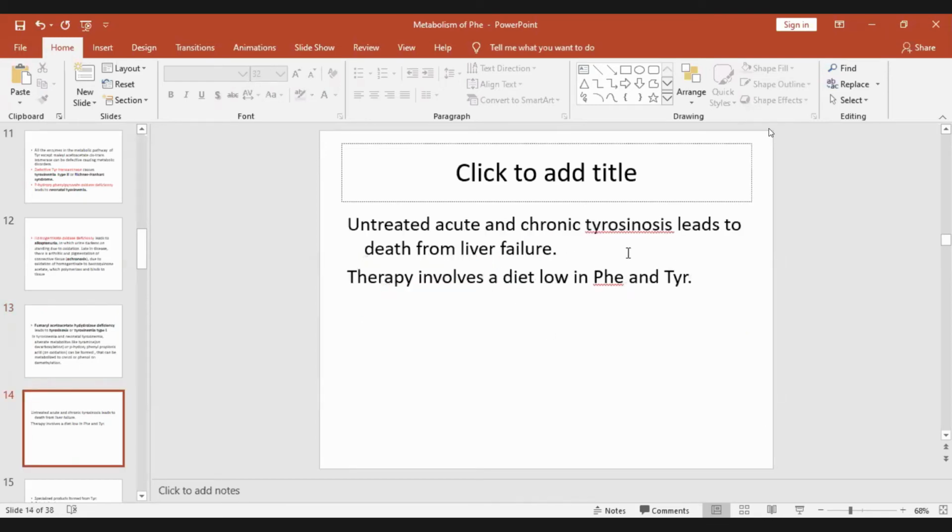Untreated acute and chronic tyrosinosis leads to death from liver failure. Therapy involves a diet low in phenylalanine and tyrosine. Of course, it is not easy to get a protein which is deficient in phenylalanine and tyrosine. So all those proteins have to be converted to amino acids, and these children have to be put on amino acid hydrolysates, which will be quite expensive, of course.